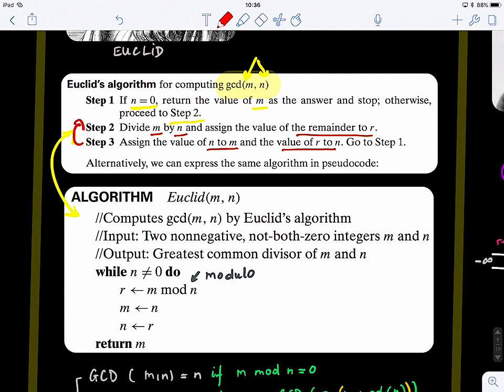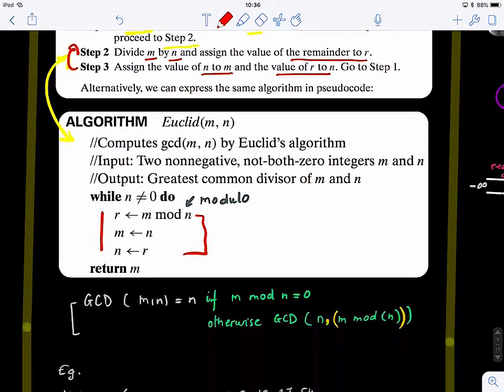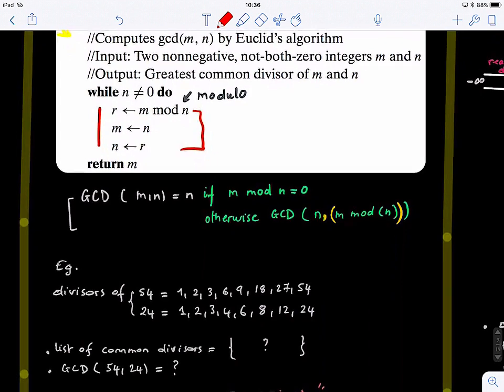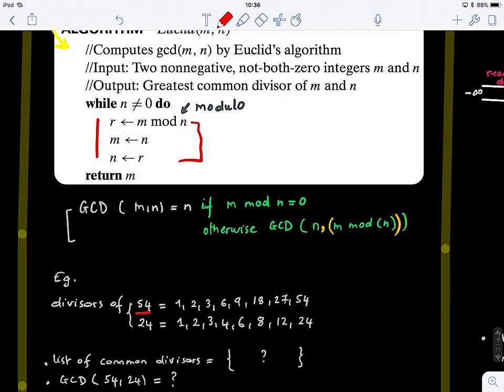So we just continue to divide and take the remainder. This is the algorithm right here. You can run it manually at home when you go over your notes, and you can even code it up in your favorite programming language. Now let's find the GCD of two numbers, for example, 54 and 24.